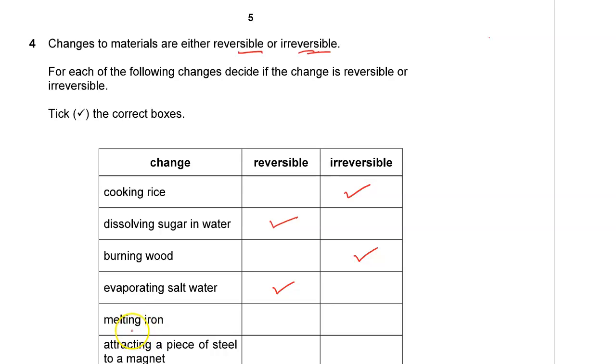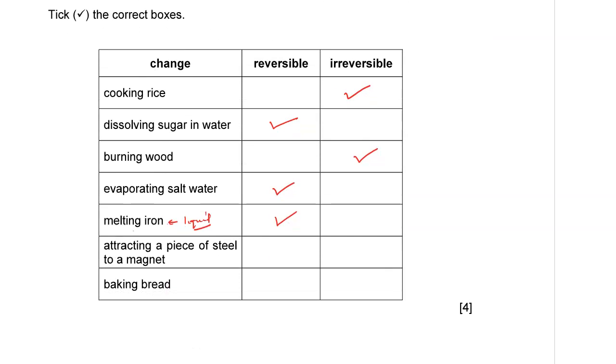The next one is melting iron. You can heat iron to its melting point. Then you cool it back. Of course, when iron melts, it changes to liquid. But then you can cool this liquid back to solid iron. So that change is also reversible as well.